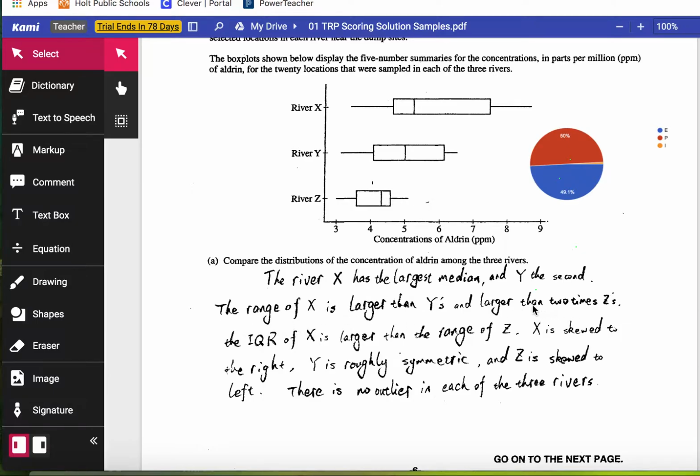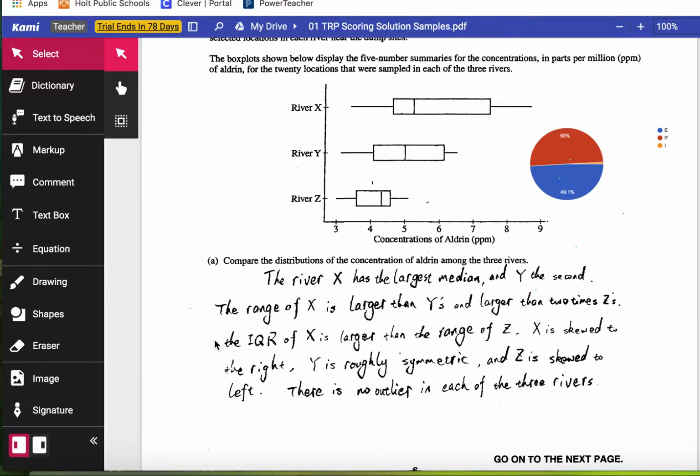The fact that this kid says it's larger than 2 times Z's is fine. It doesn't hurt the response. I think what they're saying is the range for Z is half as much as river X. Again, it's not necessary to mention this 2 times factor, but Z has the lowest range.